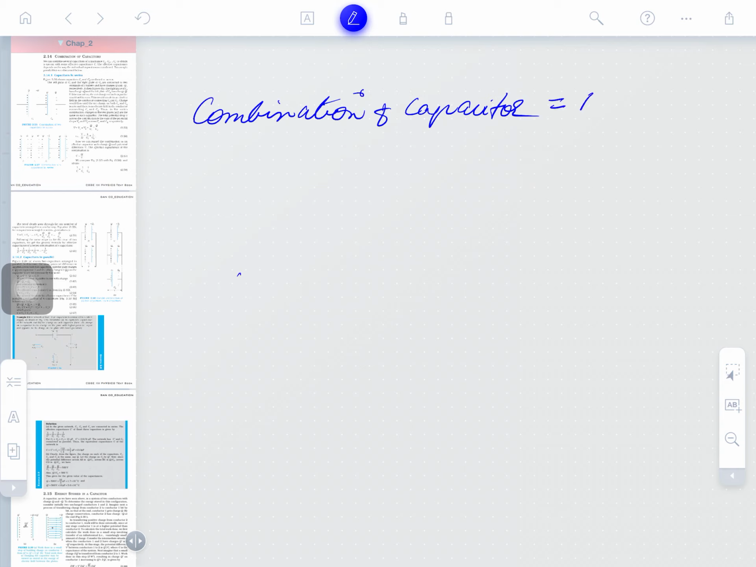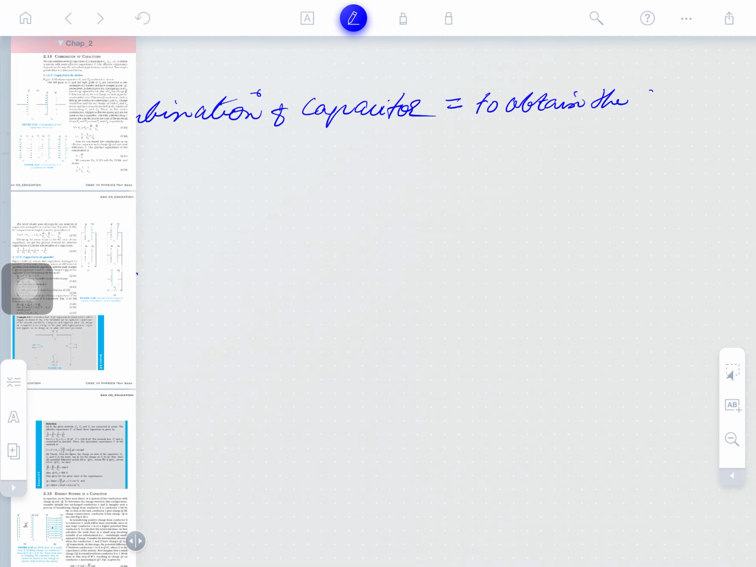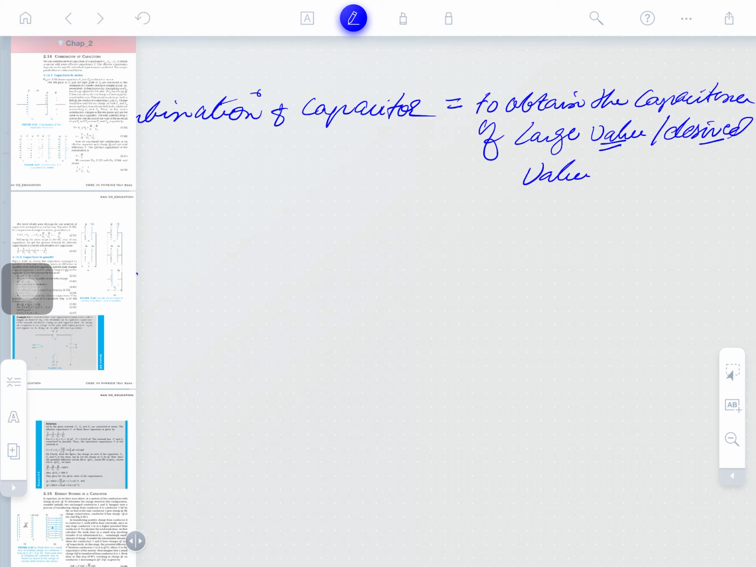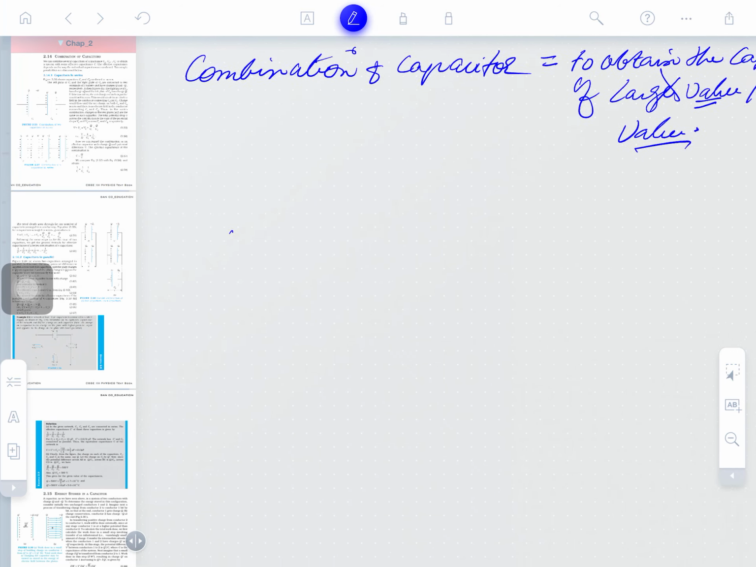To obtain the capacitance of a large value, or a desired value. Large cannot be spoken here; desired value is the right word for that. Okay, not the large value.